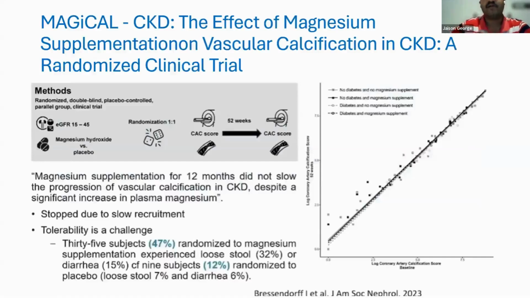This is another trial called the MAGICAL-CKD trial. This was a randomized controlled trial designed to test if oral magnesium supplementation could slow the progression of coronary artery calcification in pre-dialysis CKD stages. These patients were given oral magnesium, and then the coronary artery calcification score was taken at 12 months. This is a negative study with no change in vascular calcification. Also, magnesium was not very well tolerated by patients. They had lots of GI side effects like diarrhea.